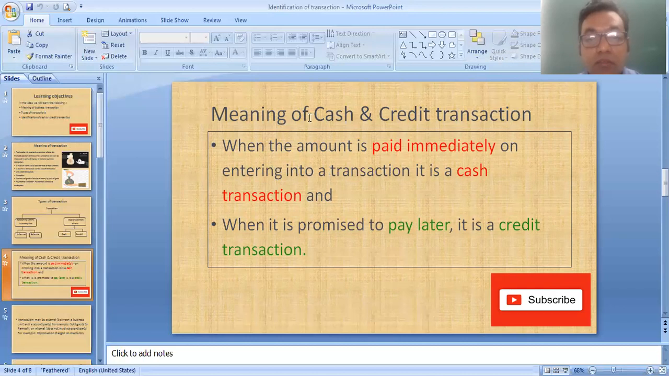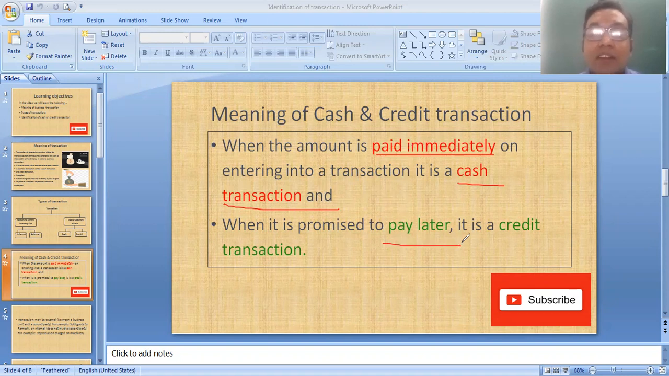Now, cash transaction means when the amount is paid immediately, then it is known as a cash transaction. Suppose you go to a stationery shop and purchase stationery like notebook, pen, pencil, and you make the payment immediately, then this transaction is known as a cash transaction. But if you make payment later, if you purchase today and say I will pay after 1 week or after 1 month, that type of transaction is known as a credit transaction.